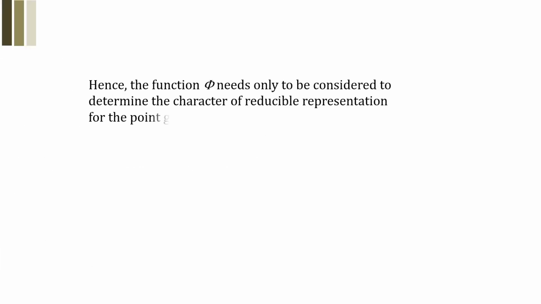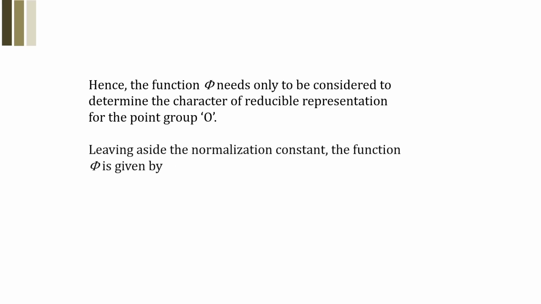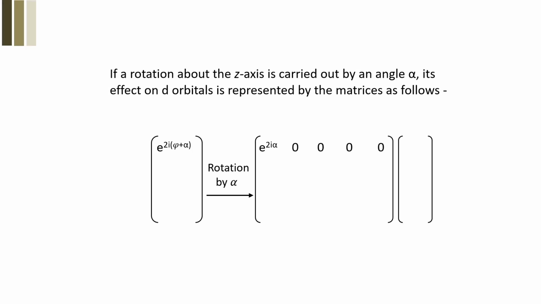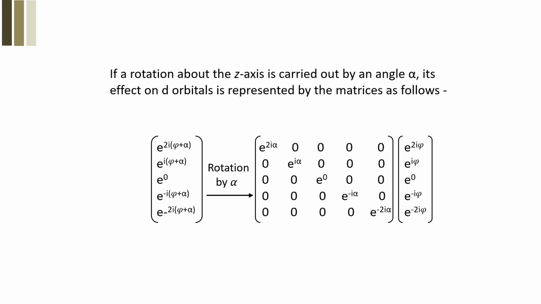Hence, the function phi needs only to be considered to determine the characters of the reducible representation of the point group O. Leaving aside the normalization constant, the function phi would be given by e to the power i m phi, that we understand from our basic knowledge of quantum mechanics. For d orbitals, the values of m start from +2 to -2, that is +2, +1, 0, -1 and -2. We would have something like this, and in the matrix rotation we will have e to the power 2i(phi plus alpha) and so on, when a particular orbital is rotated by an angle alpha.